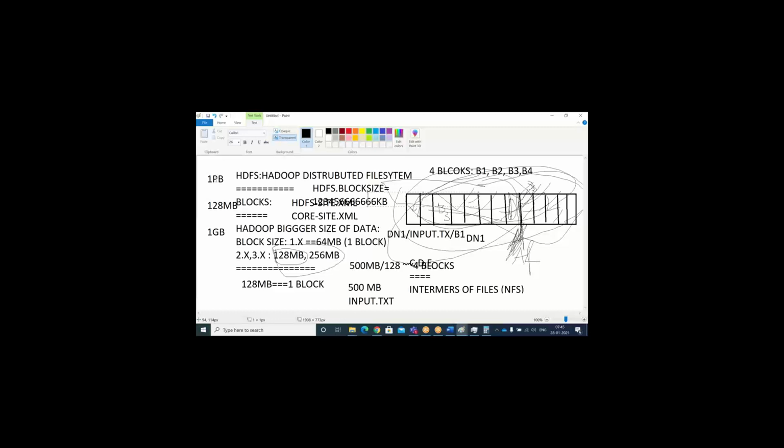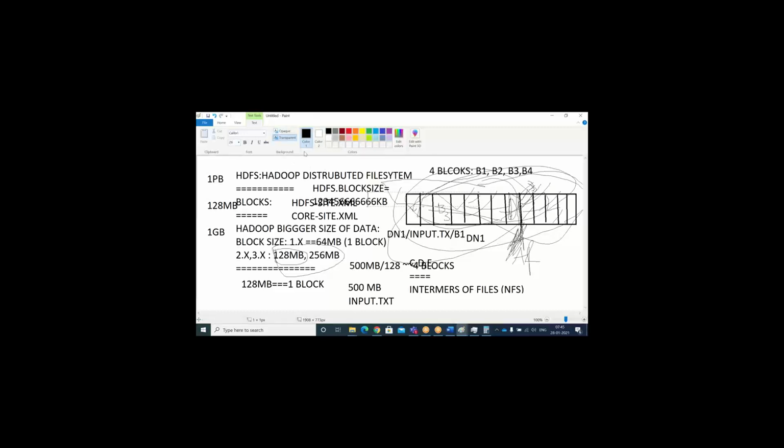But we need to be very careful, right? Once you store that much data, processing also will take time. Because of that, the ideal scenario they have suggested is 128 MB or 256 MB. Even in the 3.x configuration they store 256 MB max. But again, it's configurable. If you want, you can change that. And as of now, we have just stored 4 blocks.